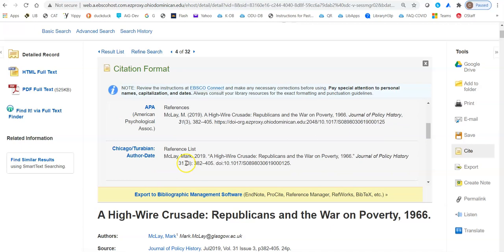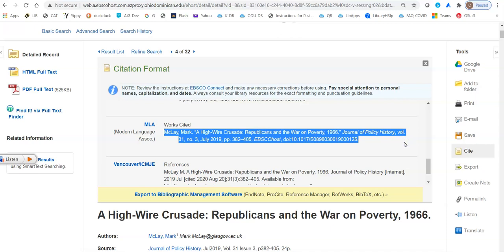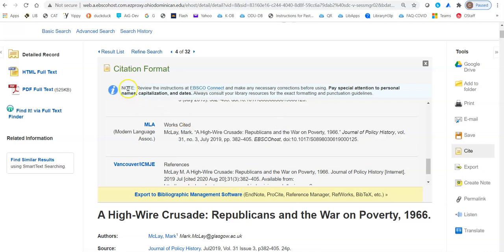and you'll find out that you've been asked or will be asked to use MLA style to cite your sources. And this is a reference to this source. So you can go ahead and copy this and paste it into your paper. That said, please note you'll still potentially need to fix whatever you copy and paste into your paper. This is not guaranteed to be completely accurate in MLA style.